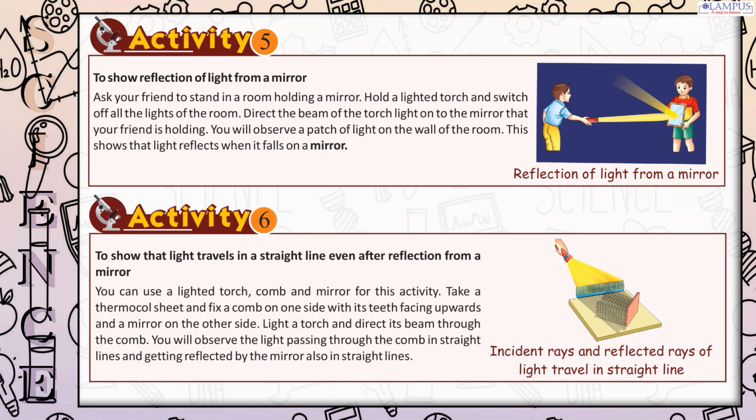Activity 6. To show that light travels in a straight line even after reflection from a mirror, you can use a lighted torch, comb and mirror for this activity. Take a thermocol sheet and fix a comb on one side with its teeth facing upwards and a mirror on the other side. Light a torch and direct its beam through the comb. You will observe the light passing through the comb in straight lines and getting reflected by the mirror also in straight lines. Incident rays and reflected rays of light travel in straight lines.